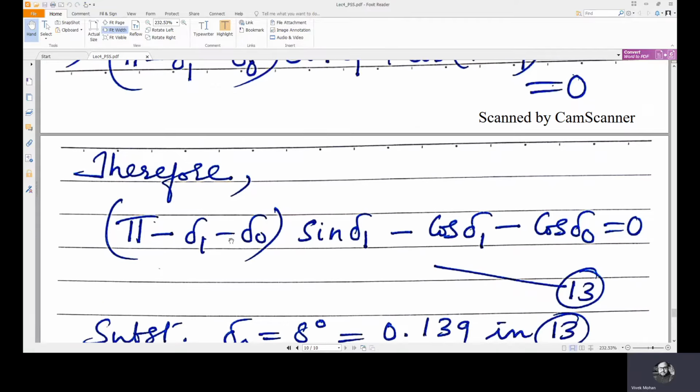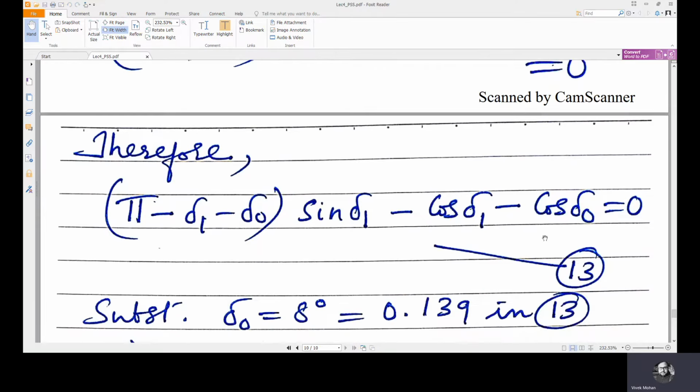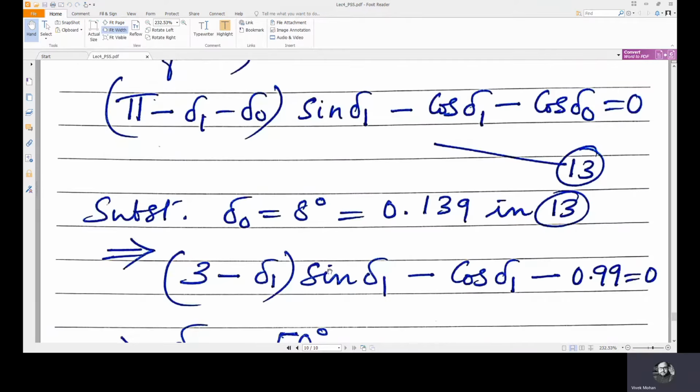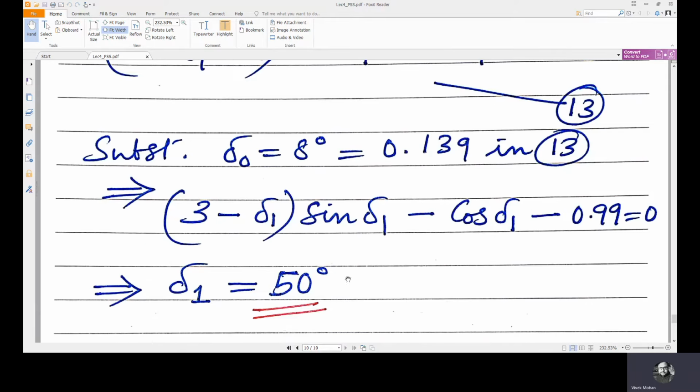Sorry, this is not an equation of two variables. Del naught is known. This is a constant. So this equation 13 has only one unknown, but it's a nonlinear equation, so we have to go for some numerical method. By trial and error method, we have found here that del 1 is equal to 50 degree.